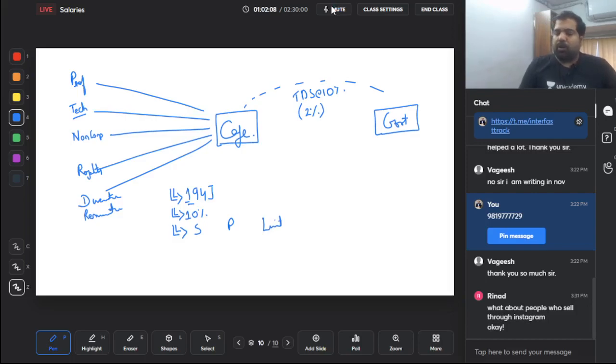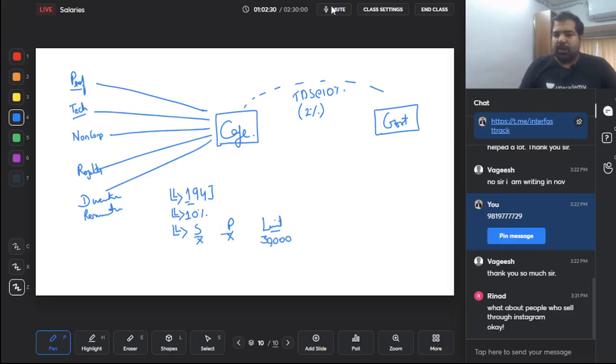Small individual, small HUF: let's say you have engaged a professional to file your return, then in that case it's a personal purpose and you are a small individual, small HUF. So small individual, small HUF doesn't apply, personal purpose doesn't apply, and limit. Yes guys, here there is only one limit. What is the limit? The limit is 30,000.